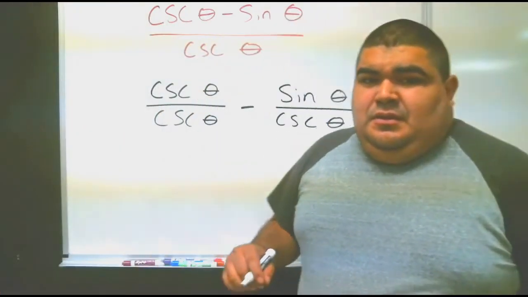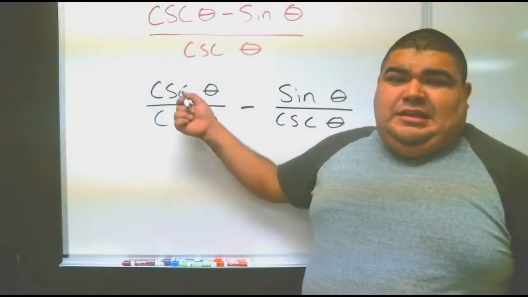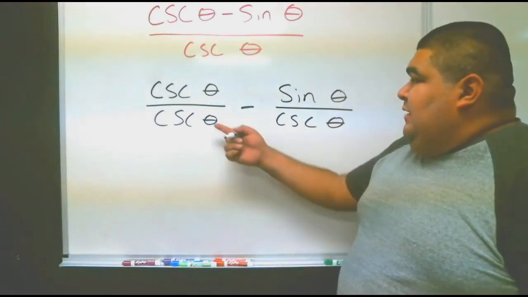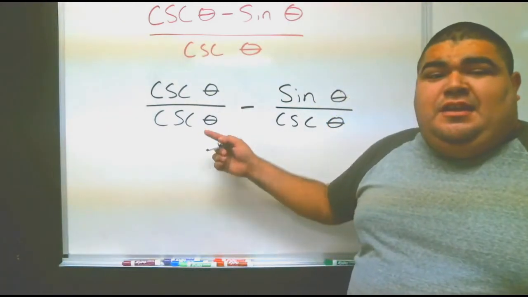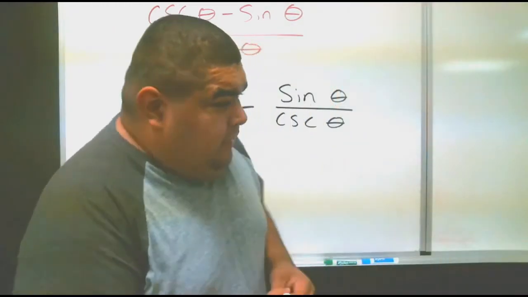I will say this: when you cancel this out, it all becomes 1. Technically, cosecant theta can go into cosecant theta one time. So we have 1.